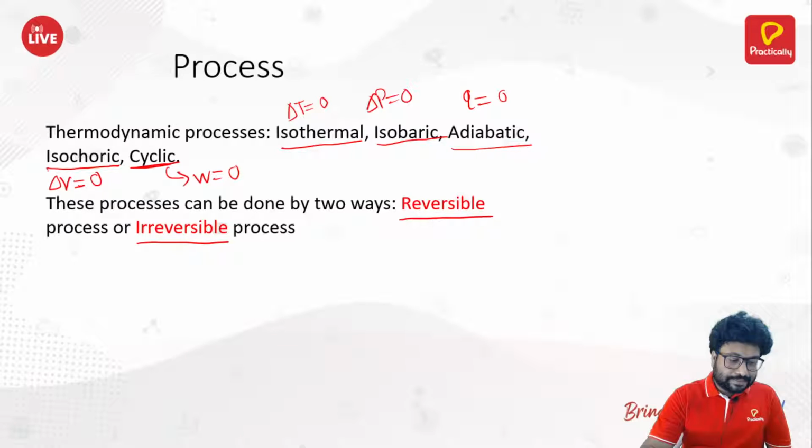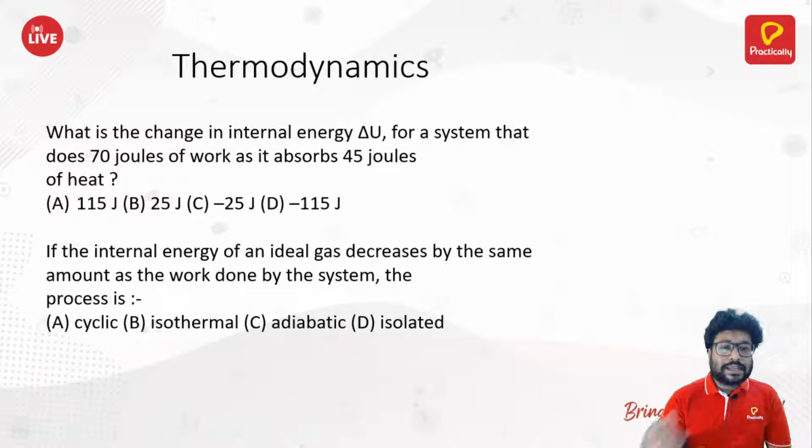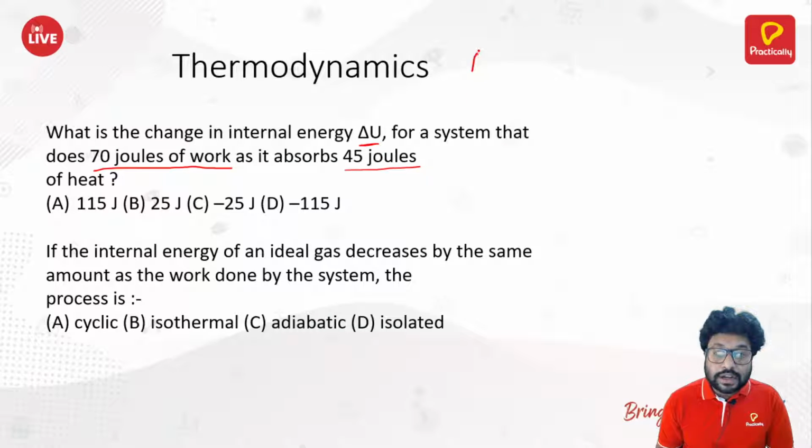Moving ahead. What is the change in internal energy ΔU for a system that does 70 joules of work and absorbs 45 joules? This question is based on our first law of thermodynamics, which is ΔU = Q + W. Absorbing 45 joules means Q is positive, so you will write 45 here.